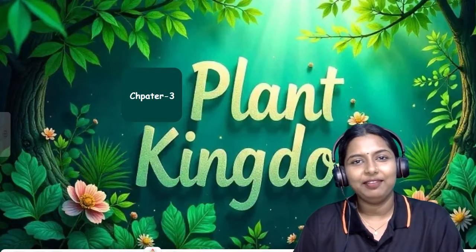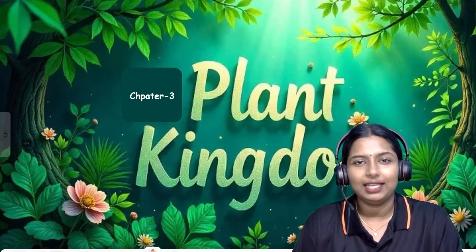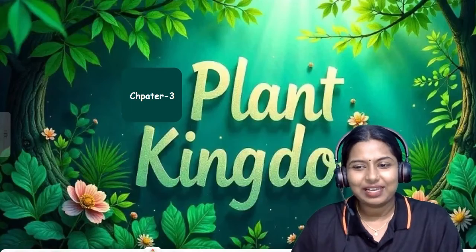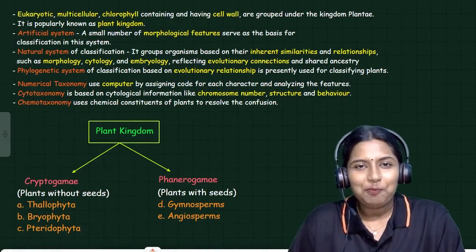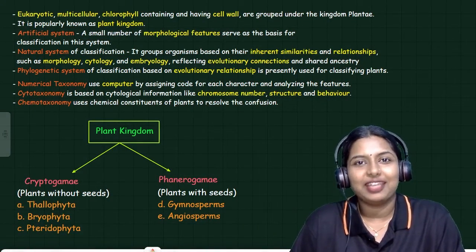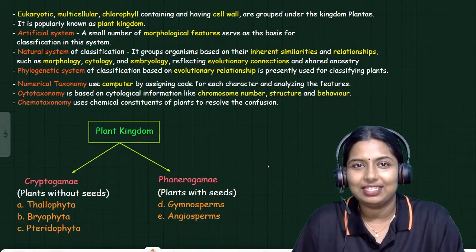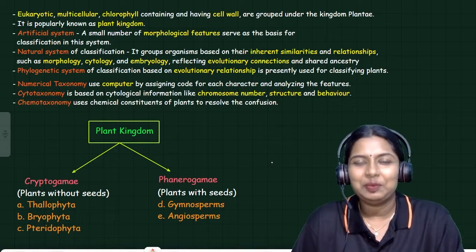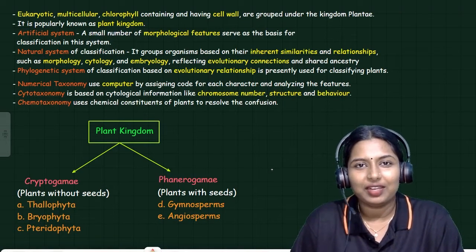So today I will explain a very important chapter, that is Plant Kingdom. This is your chapter 3. Plant Kingdom is a very big kingdom. We already discussed this in the previous class in our second chapter, biological classification. Plant Kingdom is a part of the five kingdom classification.